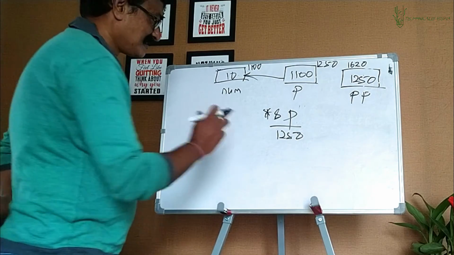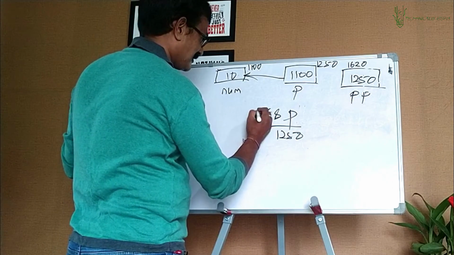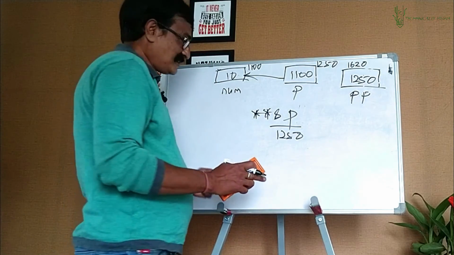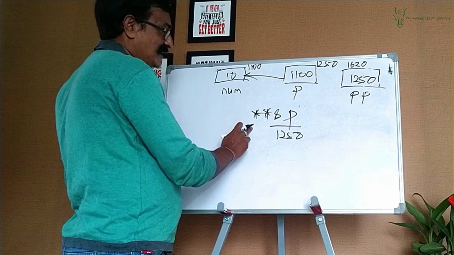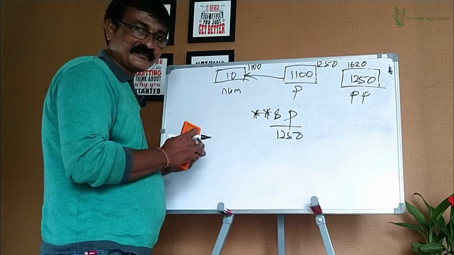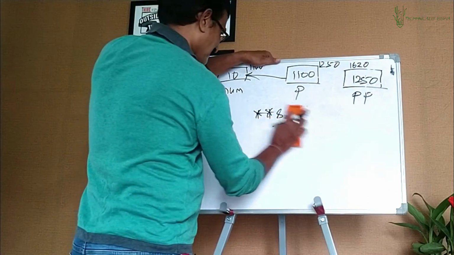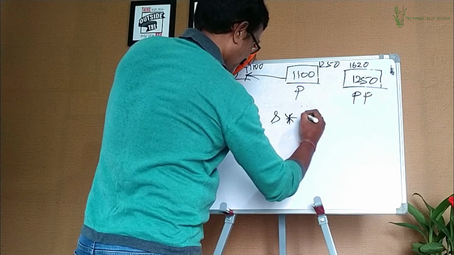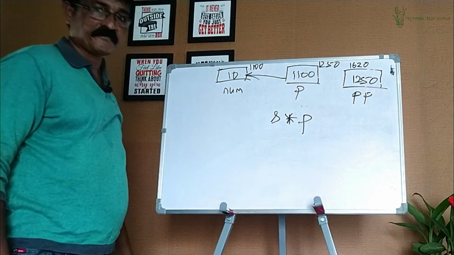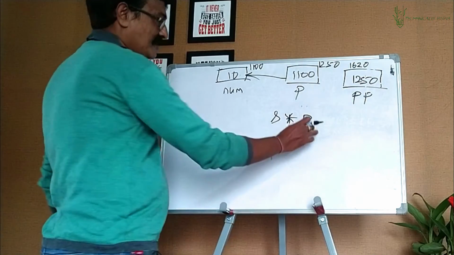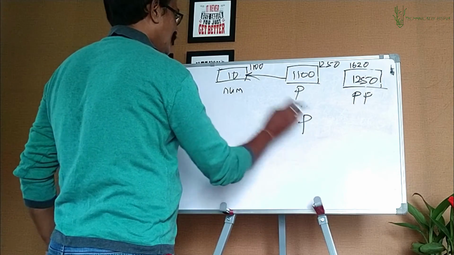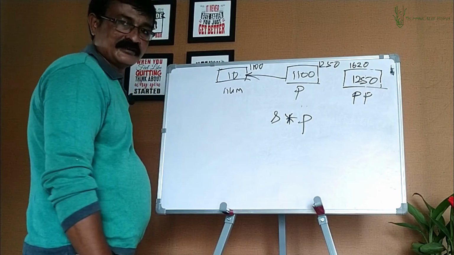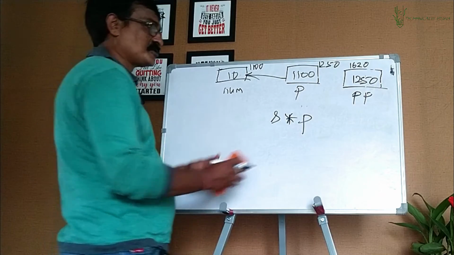Clear with this? Okay. Now what if this? Guess it. Value at 1100. How much do you get? 10. Now what if I write this? Ampersand asterisk p. p gives you 1100. Value at 1100 is 10. Address of this is 1100 again, isn't it? That's how the translation goes.